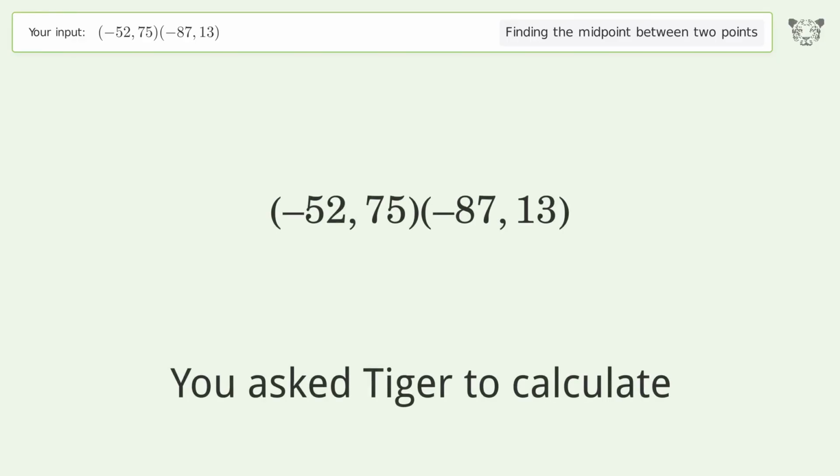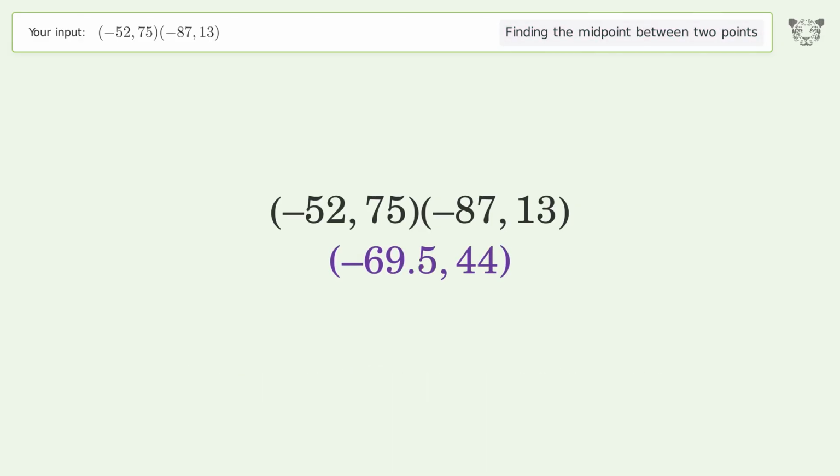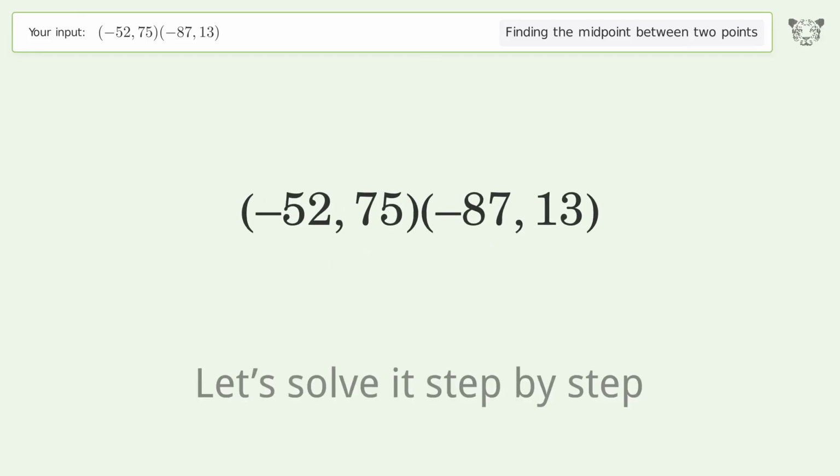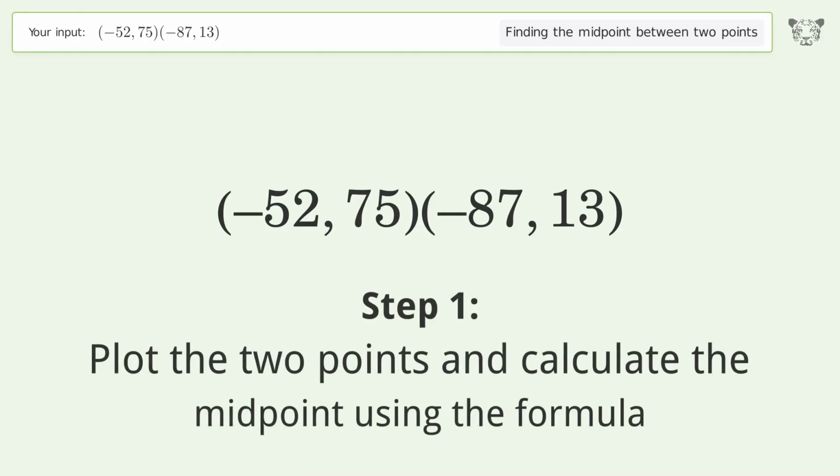You ask Tiger to calculate. This deals with finding the midpoint between 2 points. The midpoint between the 2 points is negative 69.544. Let's solve it step by step. Plot the 2 points and calculate the midpoint using the formula.